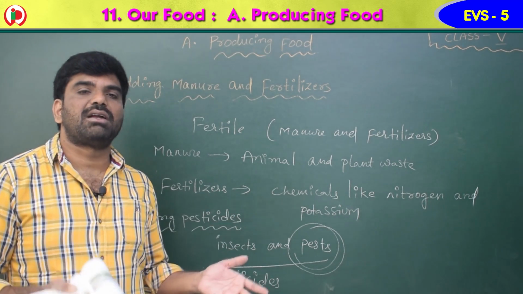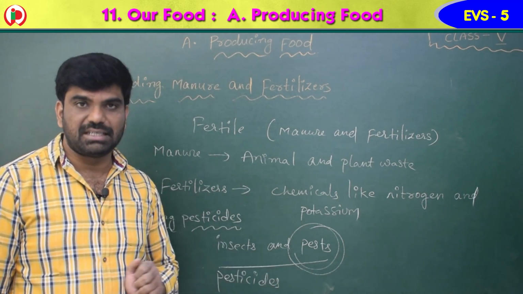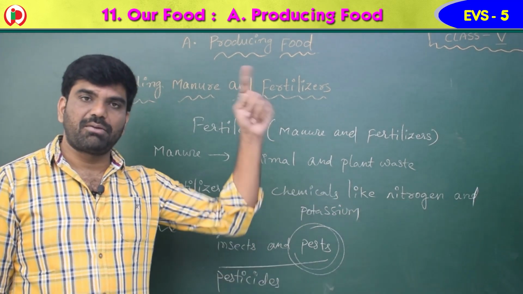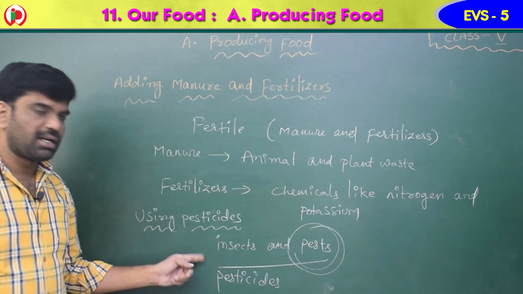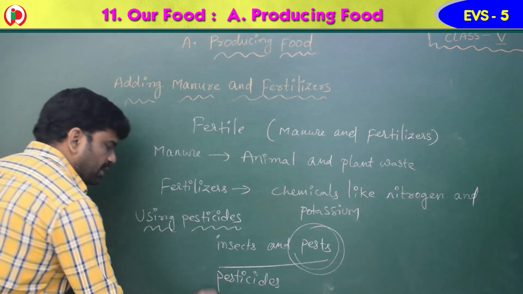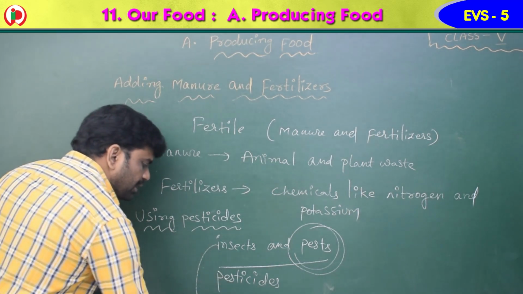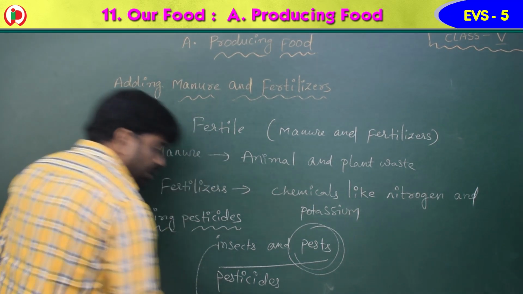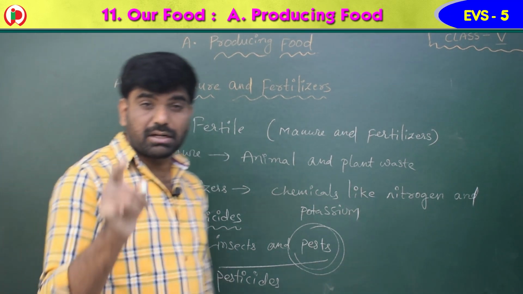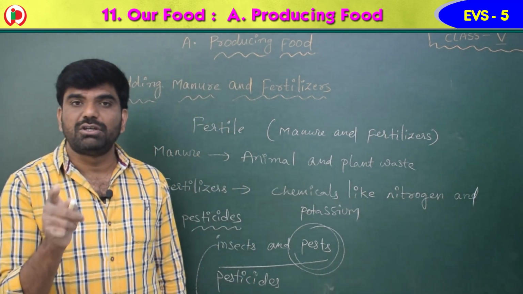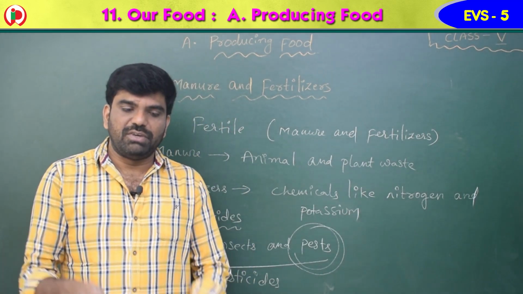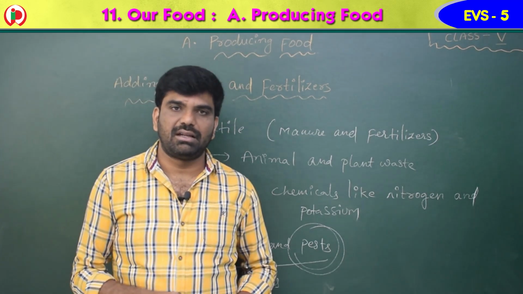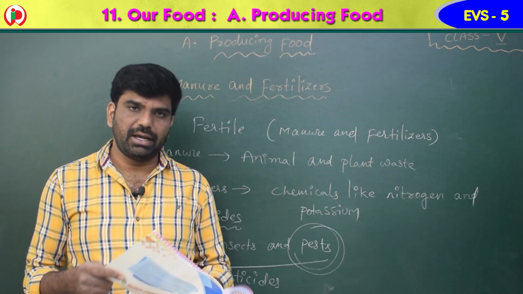Sometimes excess chemicals also affect the soil fertility. Insects can be killed with insecticides. So all these are chemicals, children, and these chemicals, pesticides or insecticides or weedicides, should be sprayed carefully. We should not use excess, we should not go for too little. Understand? Okay.